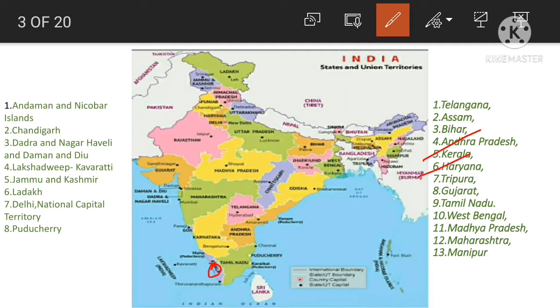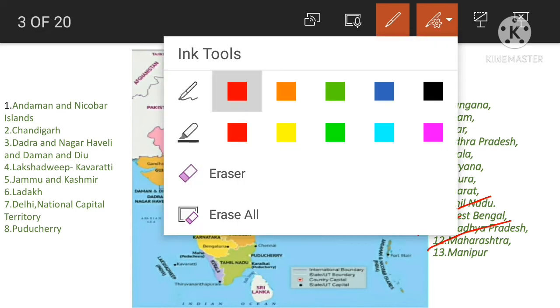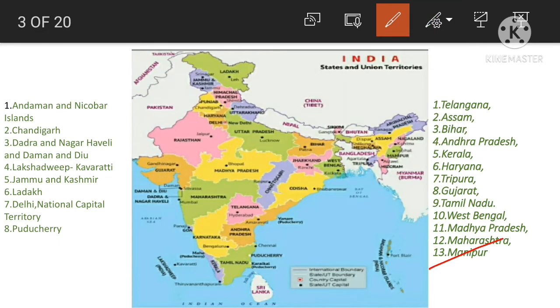Haryana. This is Haryana. Tripura. Here is Tripura. Gujarat. This is Gujarat. Tamil Nadu. This is the state Tamil Nadu. West Bengal. This is the state West Bengal. Madhya Pradesh. This is the state Madhya Pradesh. Maharashtra. This is the state Maharashtra. Manipur. This is the state Manipur.